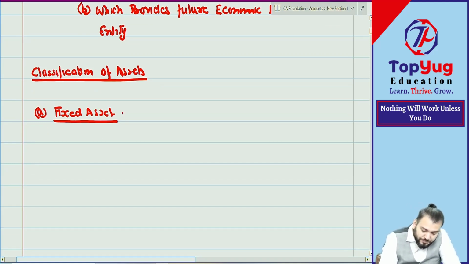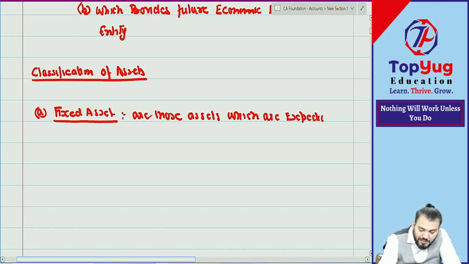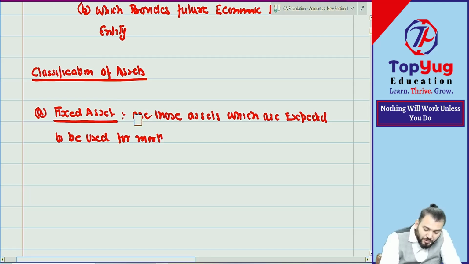Fixed assets are those assets, correct, which are expected to be used, understood, for more than one accounting period, correct now?